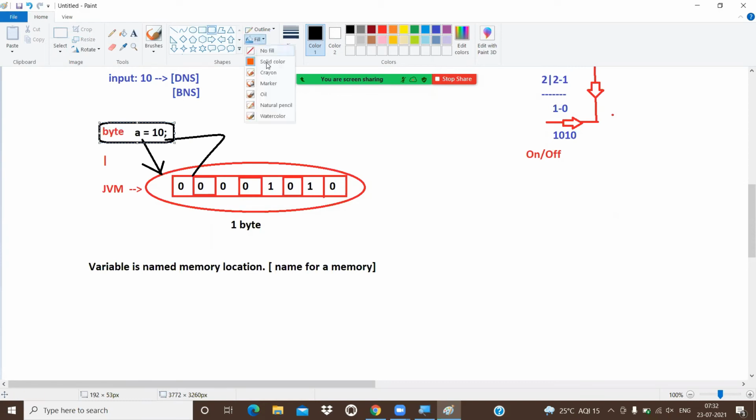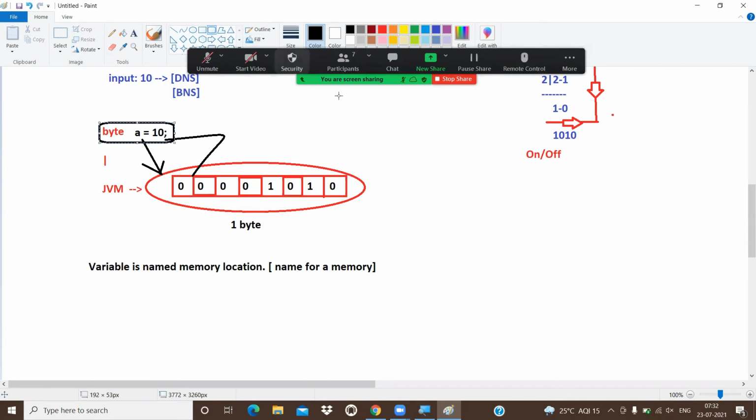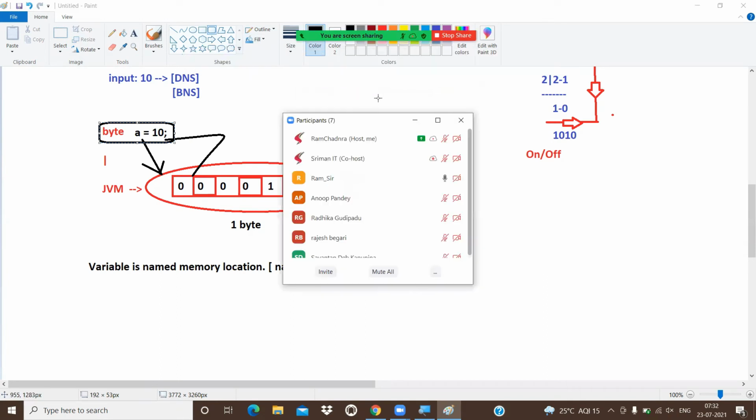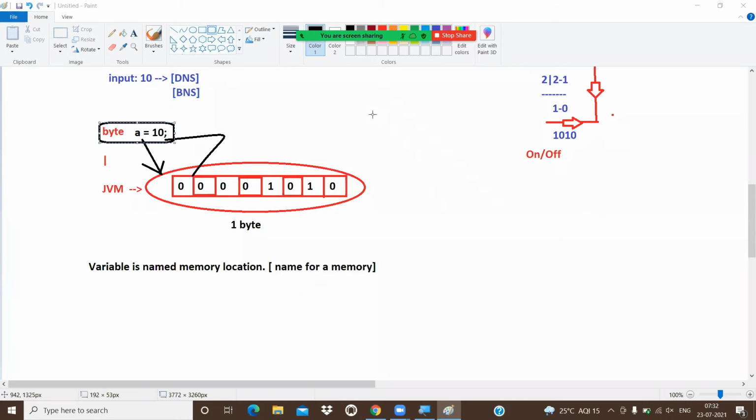No, a lot of approaches we have. Then what are those approaches? That is the point we have to discuss here. I hope you understand what I'm telling. Okay, now let us start.